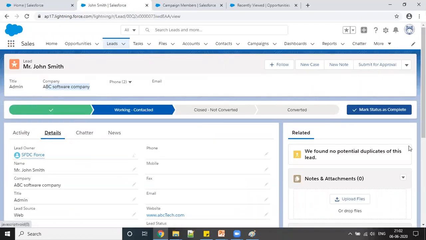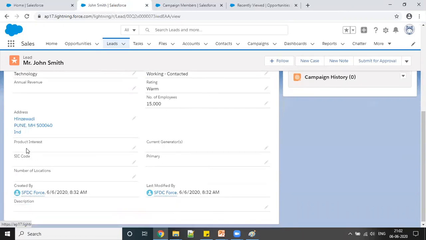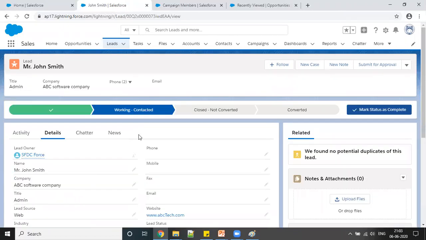This look and feel is actually called lightning look and feel, which means we are in the lightning look and feel. We are not in the classic. Here you can see the whole details that I have given: admin, web, technology, contact, employees, and the address. But some of the information you can see here also, in this small bar. Like company name, I can see here also. Title, admin, I can see here also.